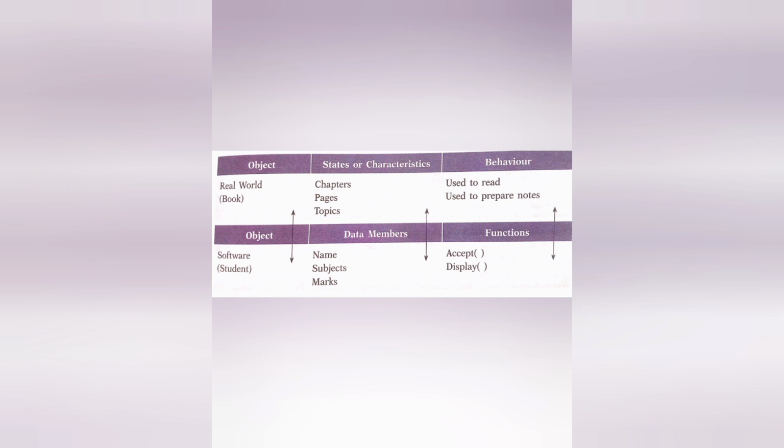So, here data members are name, subjects, and marks. If we are preparing the student's biodata or resume, the data members are name, class, age, home address, etc. Here the mark list is being prepared, so the data members are name, subjects and marks. Its behavior is changed to functions. So the functions are accept and display.